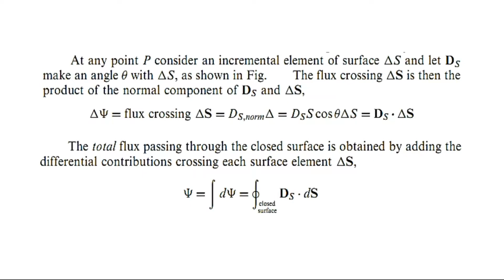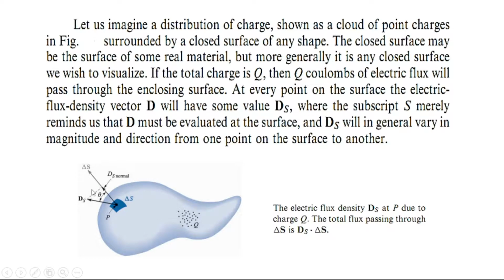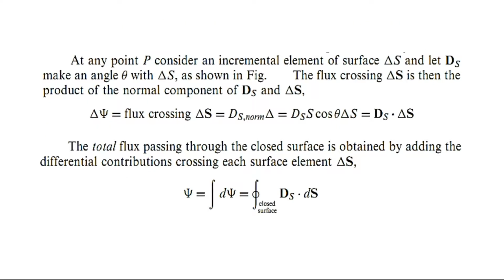We will only have the normal component. It means that maximum flux will be passing through this differential surface. So there is a dot product between the differential surface and the electric flux density vector.